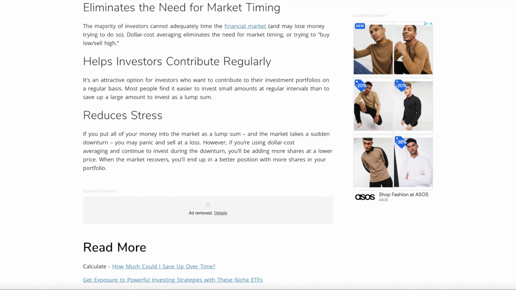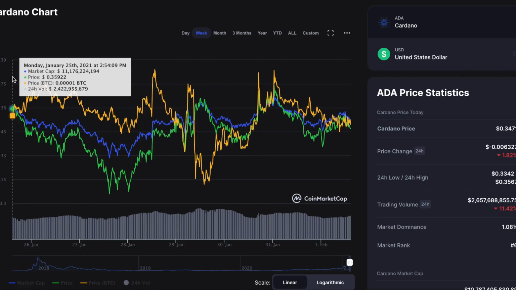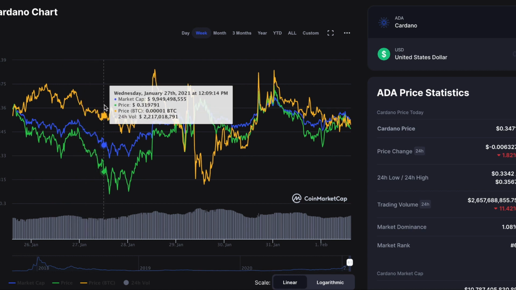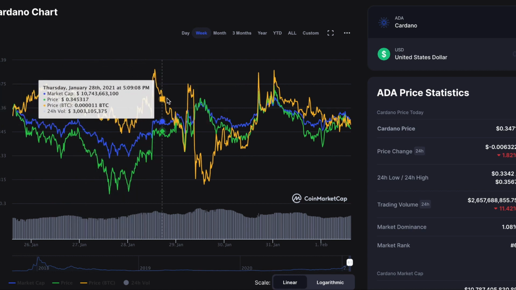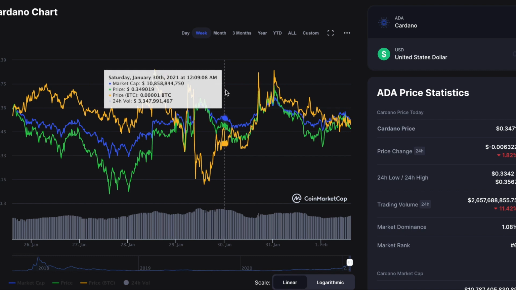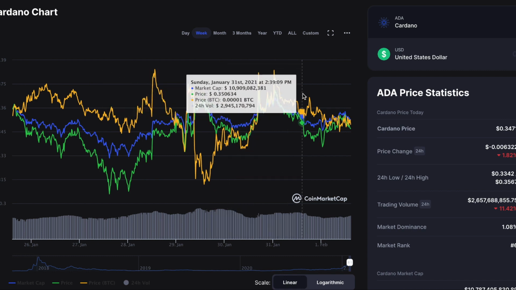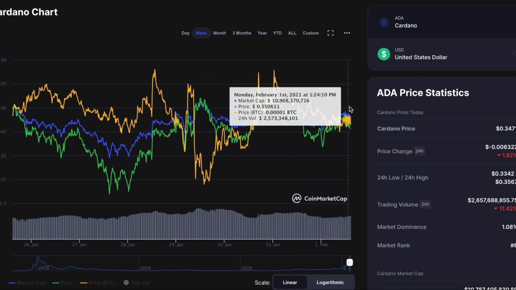By dollar cost averaging and purchasing ADA on a regular basis, I believe that an investor will be able to concentrate their efforts much more effectively and will be much more likely to stick to their investment plan than if they were to have no such plan in place. And while in theory this applies to any asset, in reality it doesn't really work that way. In some asset markets it makes no sense to use a dollar cost averaging program. For example, in real estate, because the market just doesn't work that way. If you want to buy a rental apartment or a commercial unit, you can't dollar cost average, you have to buy the whole asset or none of the asset.